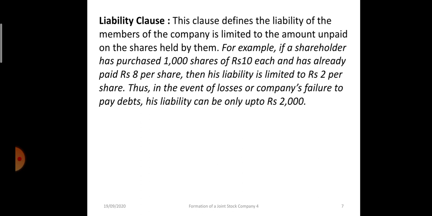I have discussed one example, like a person has subscribed to 1000 shares of rupees 10 each, so he has to pay in total 10,000 rupees. Out of that, if he has paid rupees 8 on 1000 shares, it will be 8,000 rupees. Out of 10,000, he has paid 8,000 rupees, so the balance 2,000 rupees will be his liability. And once he pays that amount also, then he is not liable to pay anything to the company.